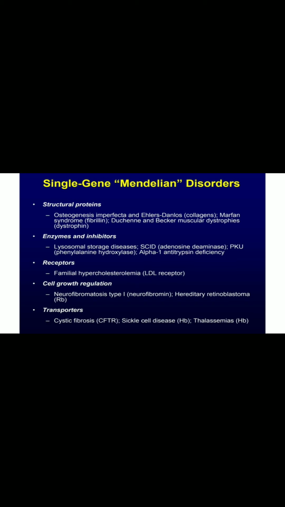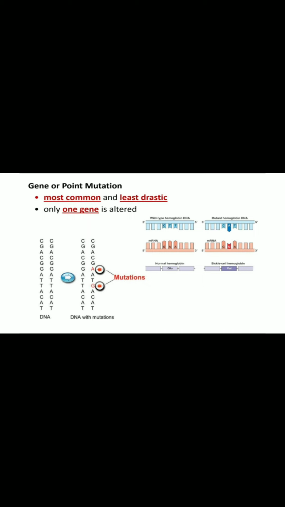And receptors: if it is affecting the receptors, that leads to familial hypercholesterolemia, which we have already discussed. Then cell growth regulation: if it is affected, neurofibromatosis type 1, and transporters affecting, cystic fibrosis. All these are the single gene Mendelian diseases.